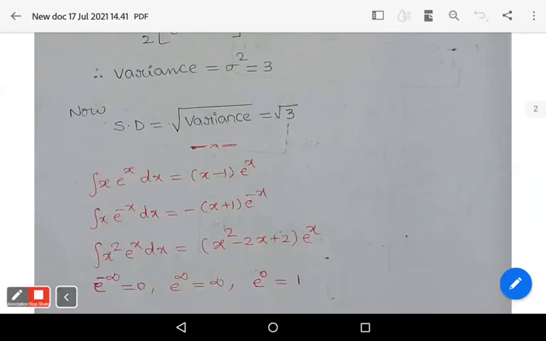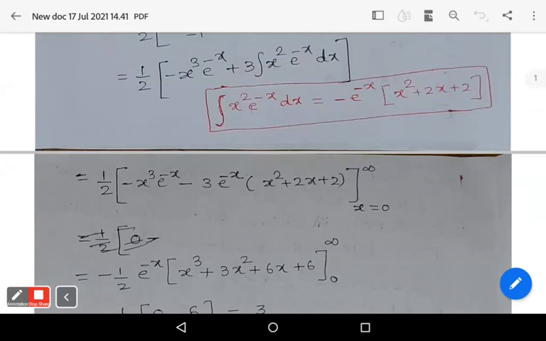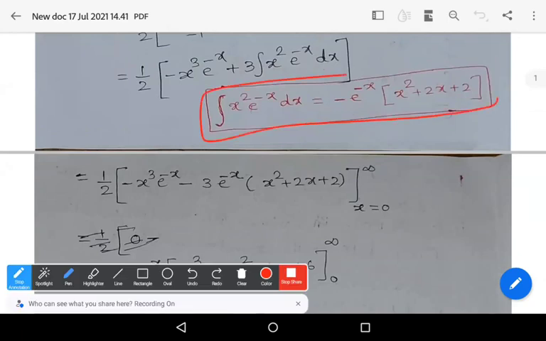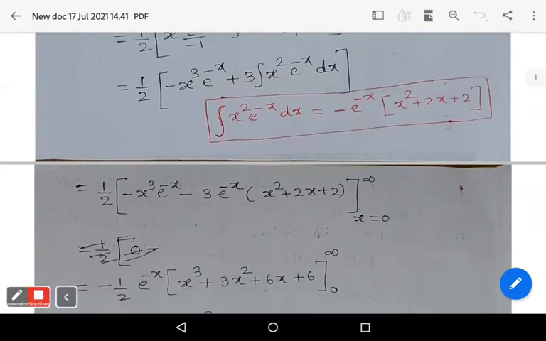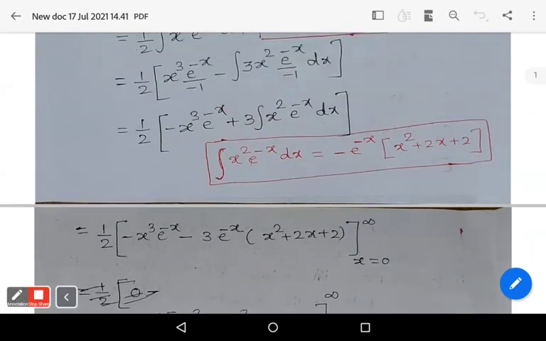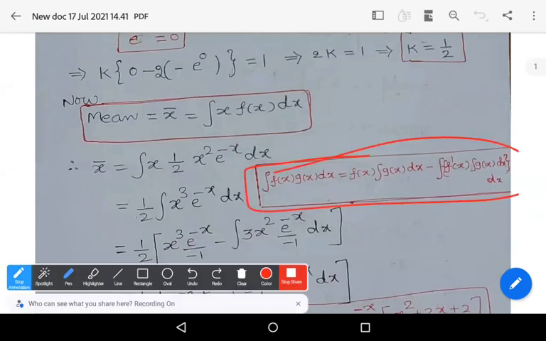And also you must learn this formula: integral x square e power minus x dx is minus of e power minus x into x square plus 2x plus 2. Again you learn this formula, integral fg. So to solve problems depending upon continuous random variables, you must learn some properties or formulas according to the integration.